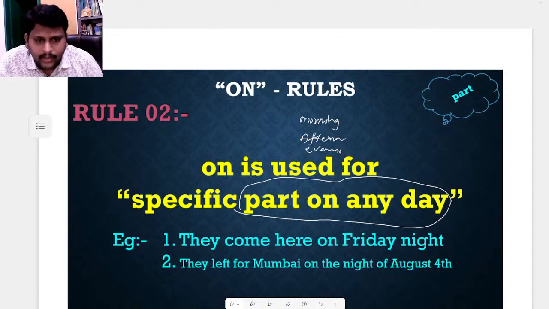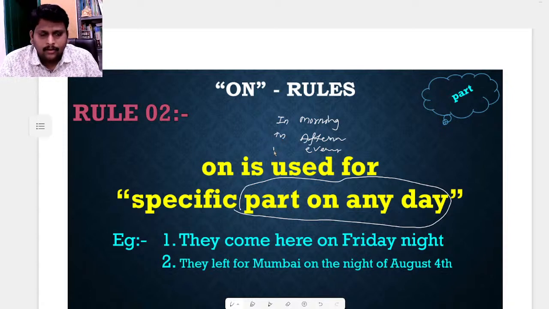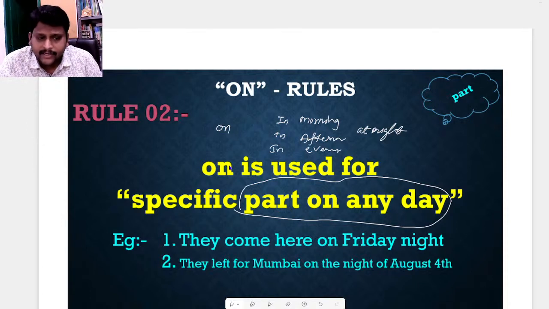So morning, evening. Sir, in our in rules we have already discussed that in the morning, in the afternoon, in the evening and at night. But you are saying again we have to use on for this. But there is a difference. What is the difference? Specific part of any day.